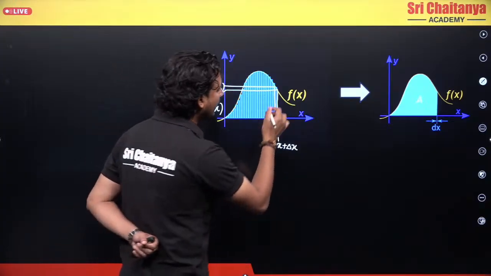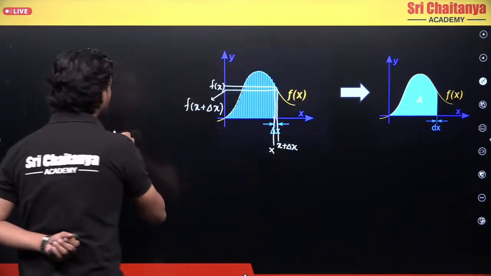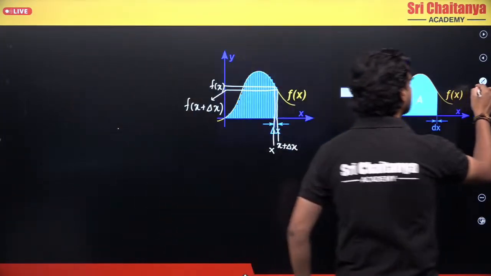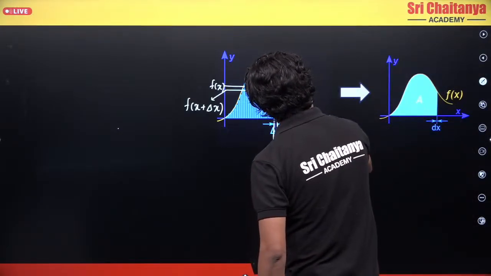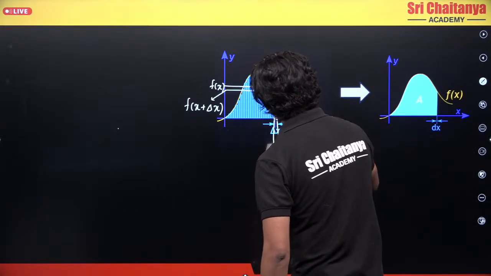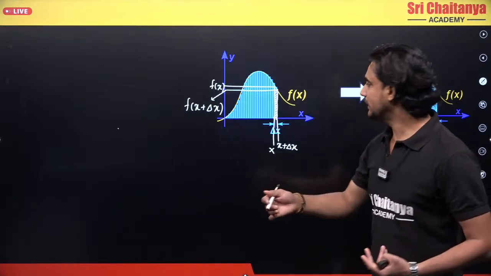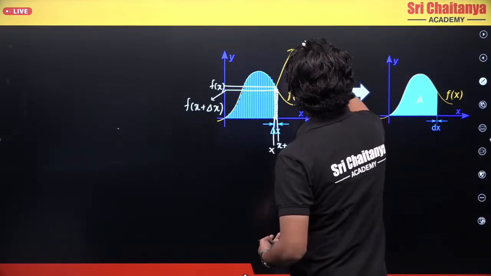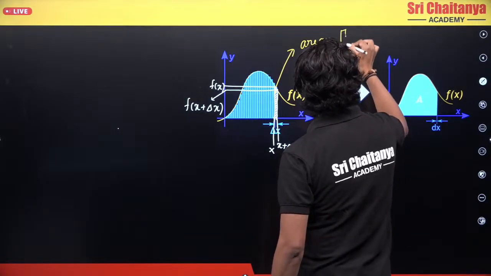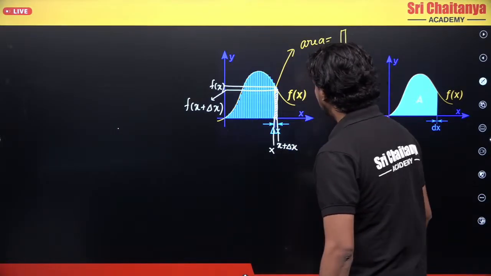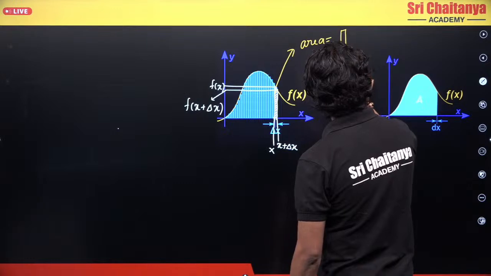Now tell me, if I want to find the area for this strip, this particular rectangle, how can I find the area? This is some rectangle like this, and this length is delta x.